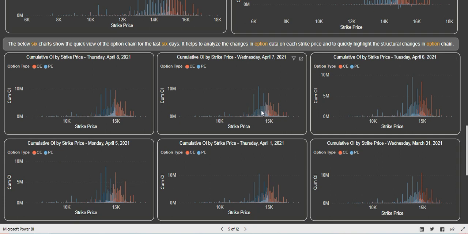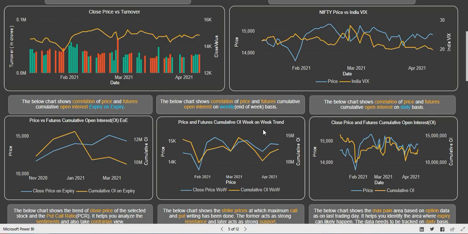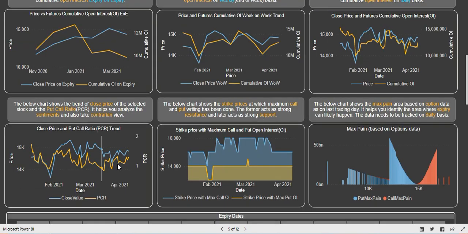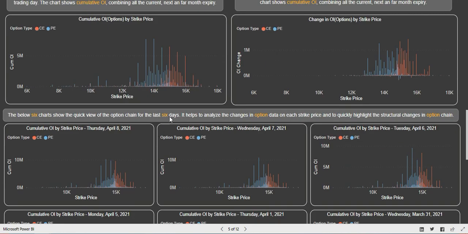Then we saw more put writing, and that is what we see in the PCR also. There was a jump in PCR. You can see the yellow line started increasing on the upward side with the price rise. It means that this is a bullish signal from the past few days, that option writers are writing more puts than calls. This is a slightly positive sign for Nifty, but we have to watch the level of 15,000, because 15,000 is still the major resistance.